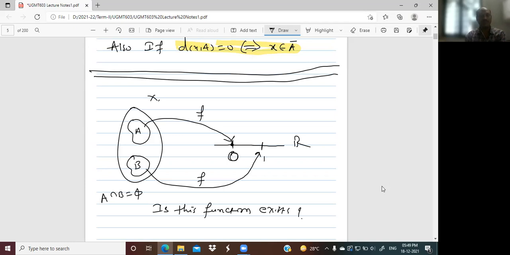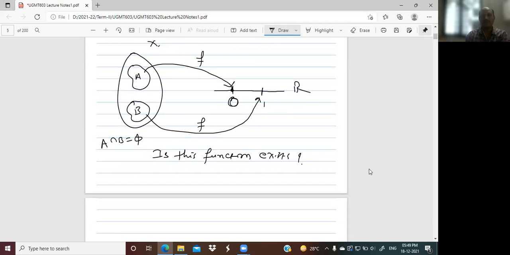We are giving different rooms, which means surely these two families are different. So our aim is: does such a function exist, and what conditions should be there? We will try to find out.